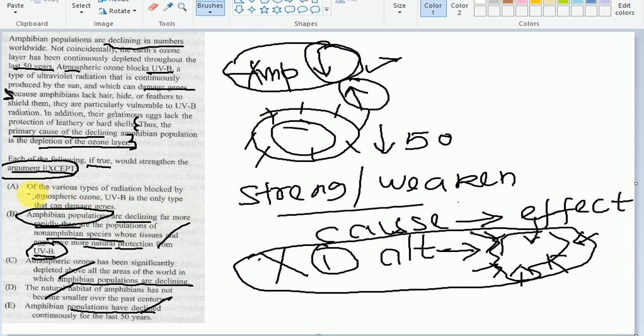Let's move to option A. Of the various types of radiation blocked by atmospheric ozone, UVB is the only type that can damage the gene. Basically this is the correct answer. Let me tell you how.